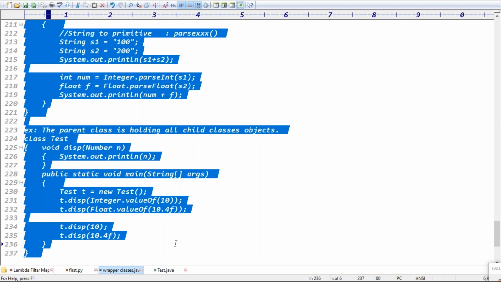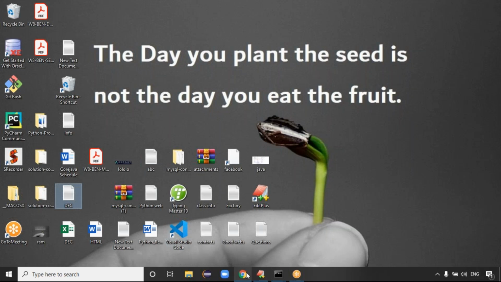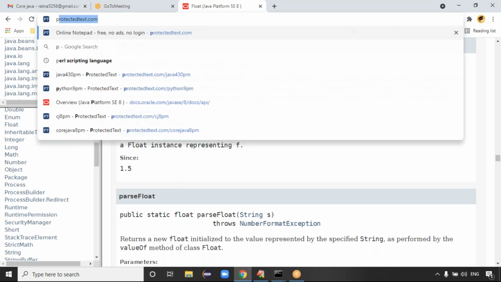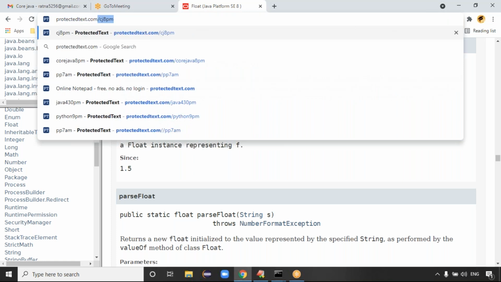Yes, we are done with the wrapper classes. Try to check the wrapper classes. We'll meet in tomorrow's class and think about some other topic. So the string manipulations topic is completed clearly, and the wrapper classes concept is completed. We'll meet in tomorrow's class and take some other topic. Okay.